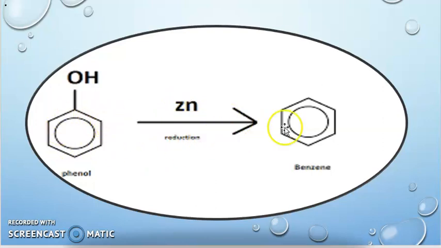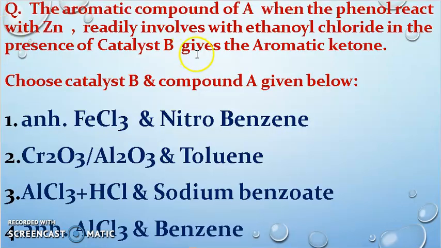Phenol is reduced into benzene, and the additional product will be ZnO. So the main product is benzene. The phenol is reduced into benzene, so this is compound A. Through this reaction we got compound A.